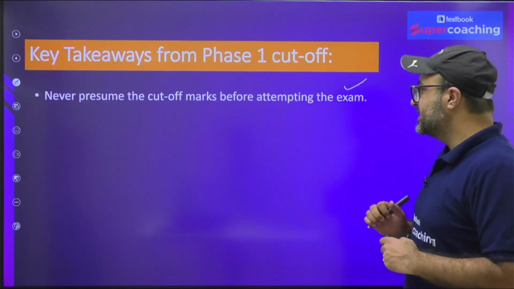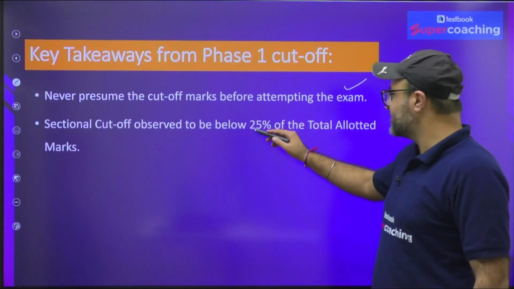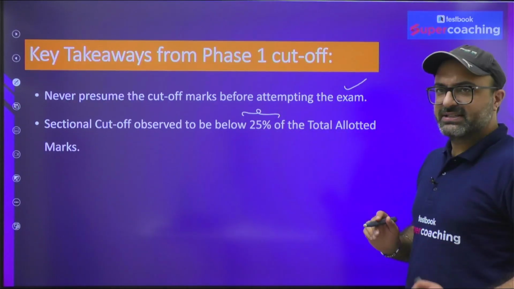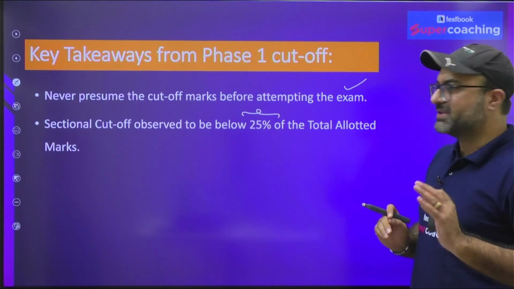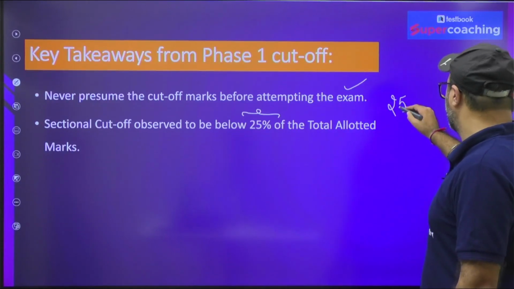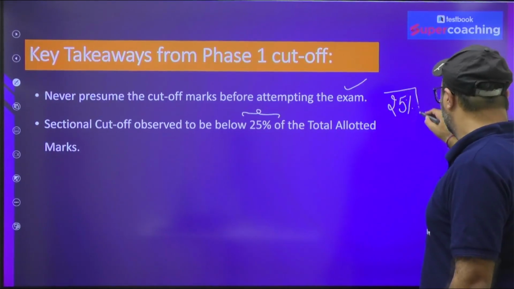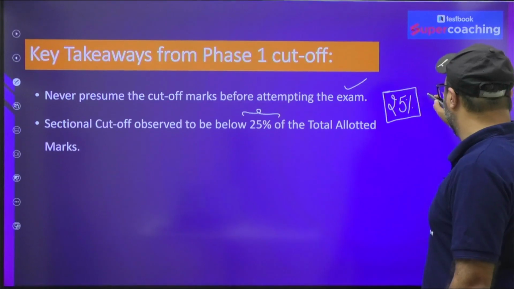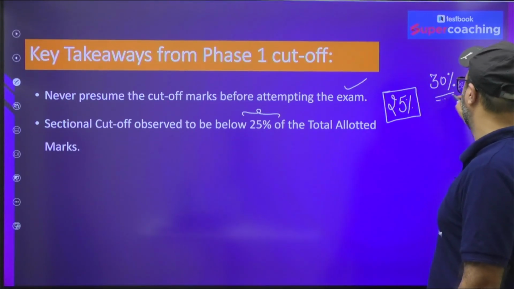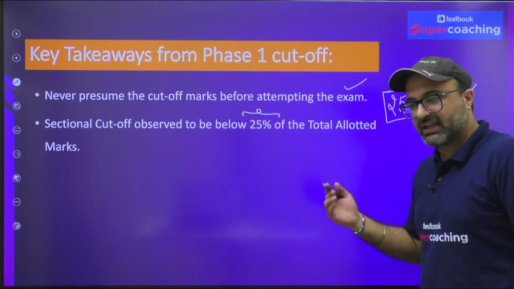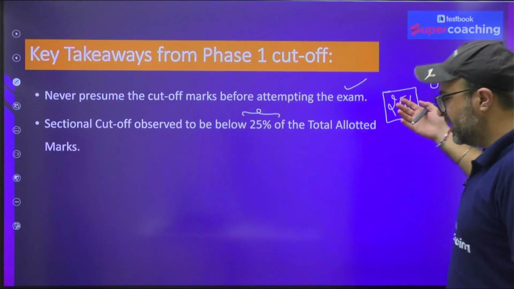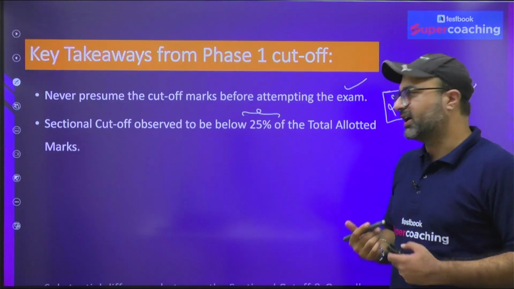Second point: the sectional cutoff till date has witnessed 25%, which is the highest mark. So if it is the highest mark, you should target 25% as a bare minimum. As I said, if you're targeting 30% in every section, that will give you an extra edge over the other candidates, and you can easily clear the sectional cutoff. And with the help of this, you will be very close to clearing the overall cutoff as well.